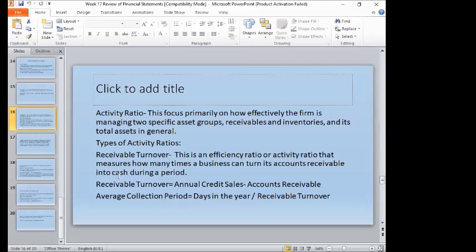We have the receivable turnover. This is the efficiency ratio or activity that measures how many times the business can convert the accounts receivable into cash during the period. The formula for receivable turnover is the annual credit sales divided by the accounts receivable. And the average collection period is equal to the number of days in the year divided by the receivable turnover. You cannot get the average collection period if we don't get the receivable turnover.